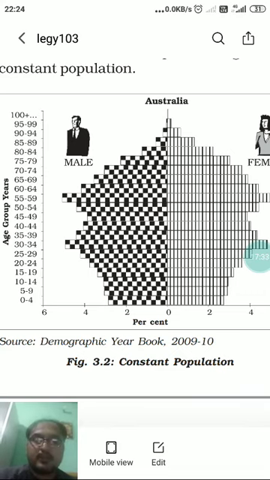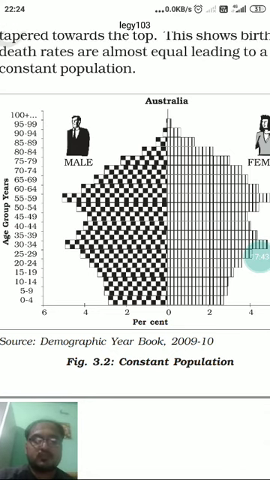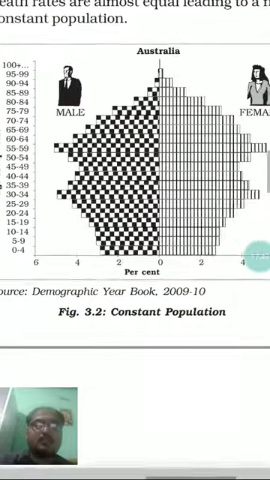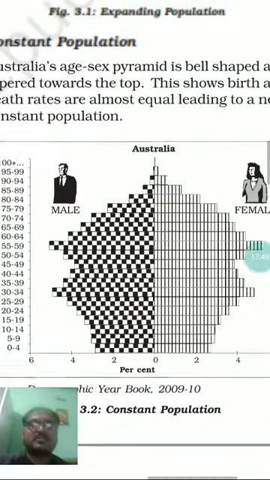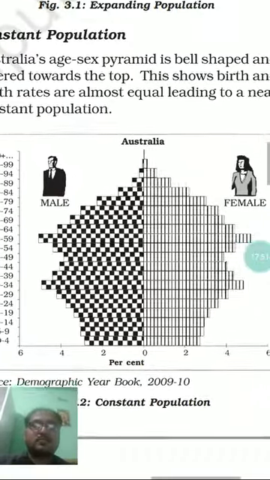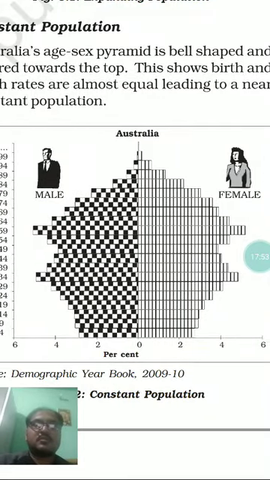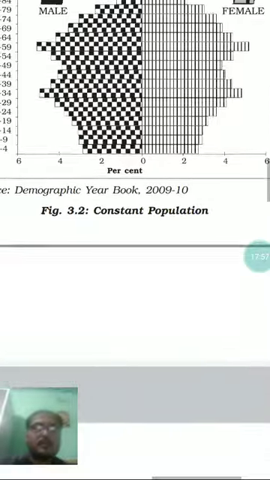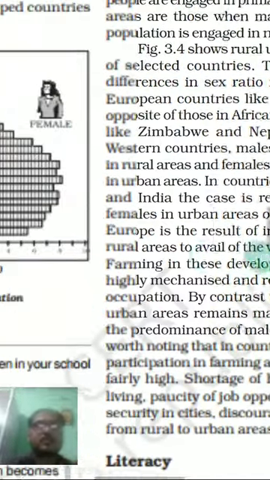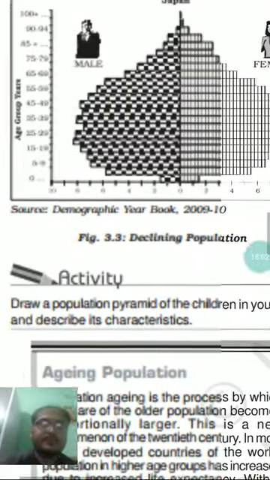So here you will get two lumps and one dip. That is because sometimes fertility increases, sometimes fertility decreases. So they adopt a balanced way and are moving in a great fashion. That's why such an economy is called a balanced, constant population pyramid.